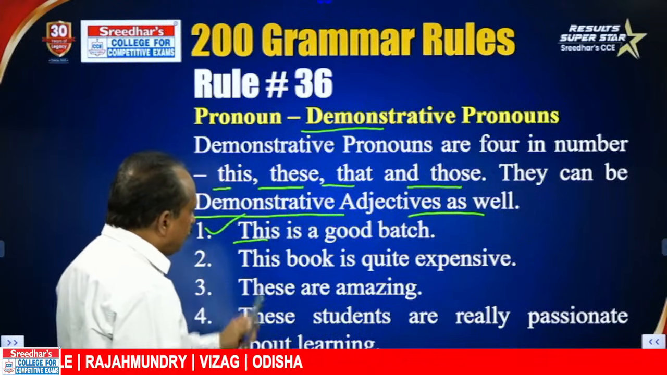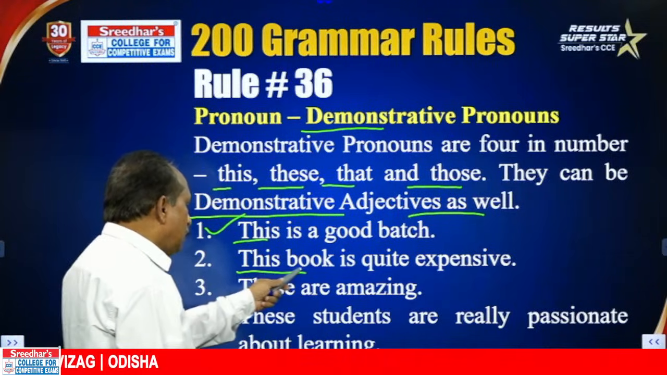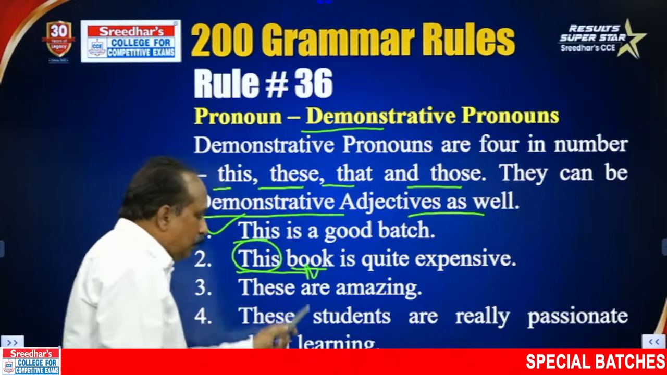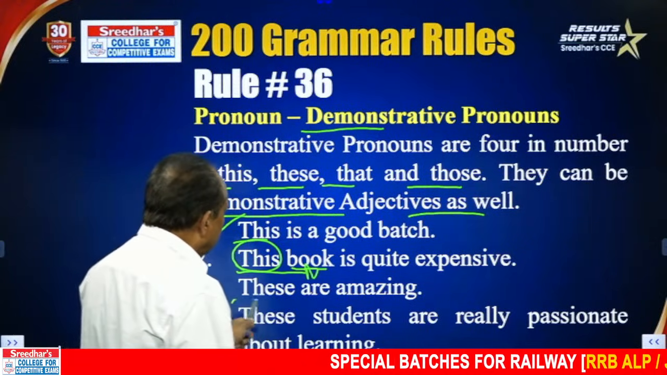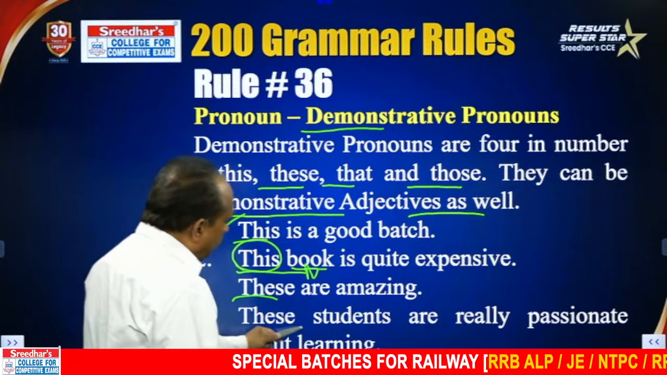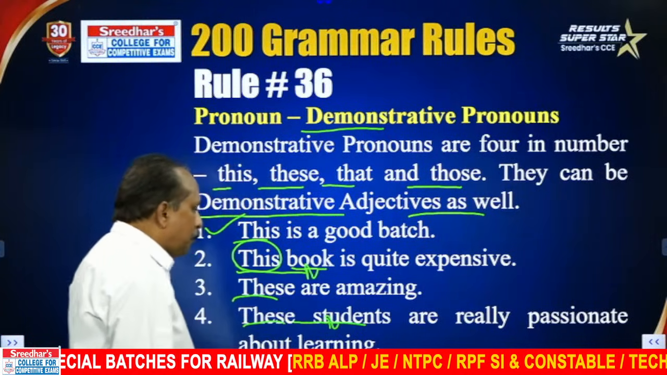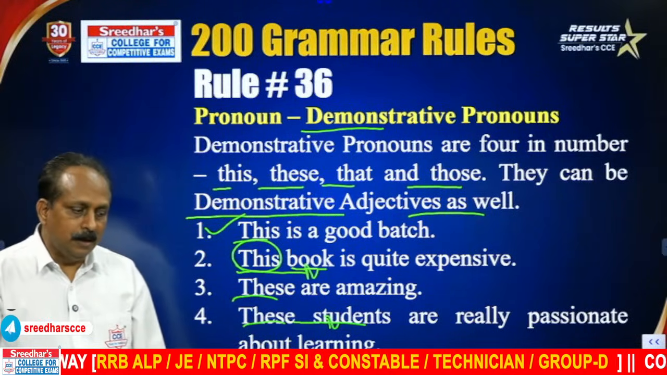Here it is a demonstrative pronoun. This book is quite expensive. Here, because of the word book, which is a noun, it changes to a demonstrative adjective. Same word. These are amazing. Here it is a demonstrative pronoun. But in these students, with the noun students, it changes to a demonstrative adjective. These students are really passionate about learning.